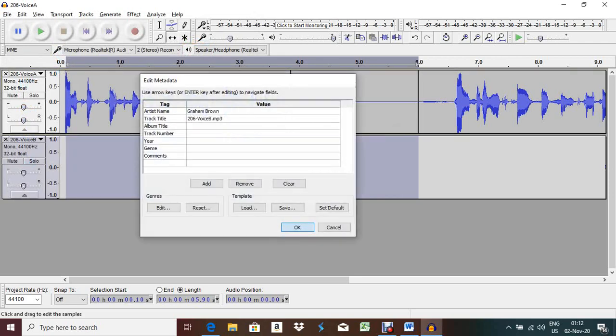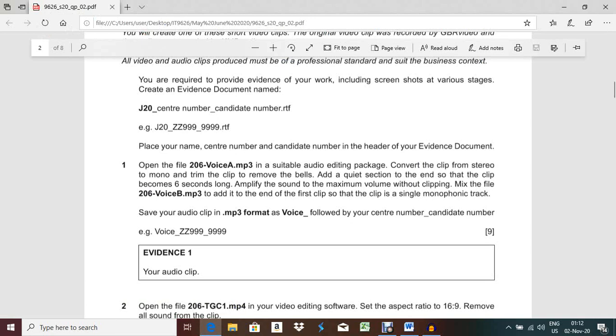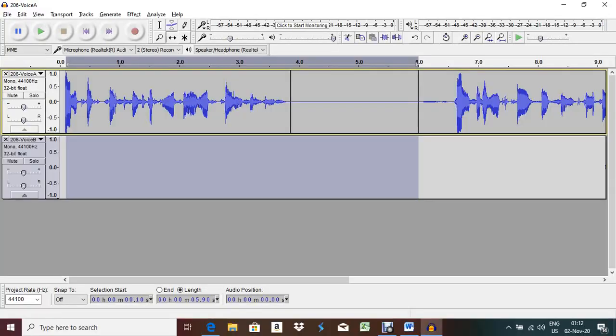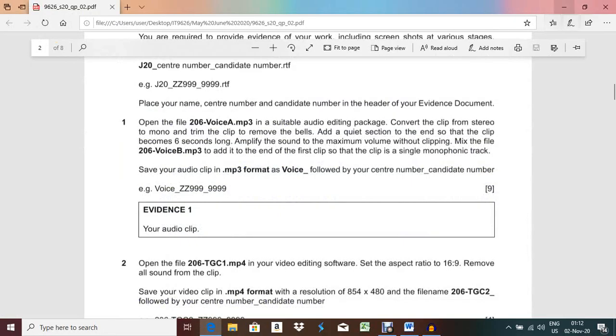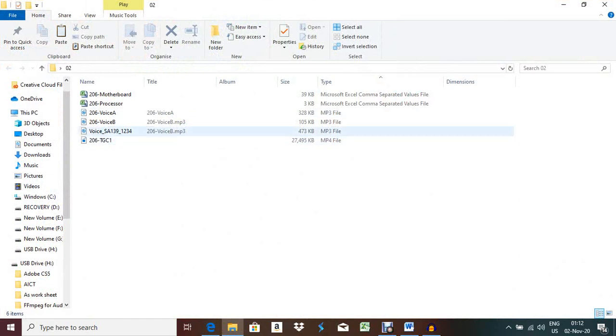Okay, done. Now next, what they're asking, save your audio clip, this one, evidence one, your audio clip. So you have to show the evidence that it is saved properly. So how to show the evidence? That voice, this one, you have to keep your cursor pointer here. Okay, and the file size, mp3 file format, this thing should be available, type and size.